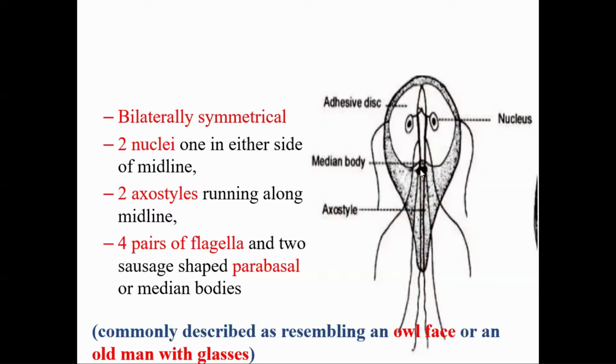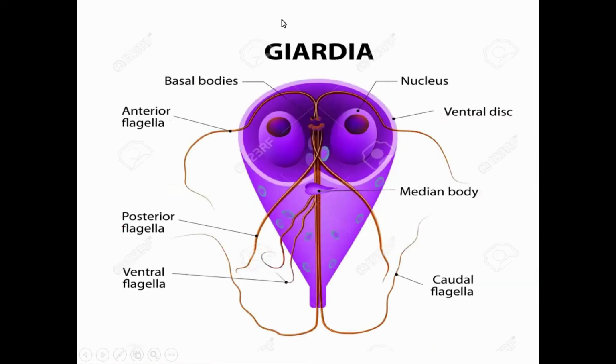The function of these median bodies is not known. These four pairs of flagella arise from the basal body known as blepharoplast. Okay, this is the structure of the trophozoite of Giardia lamblia.